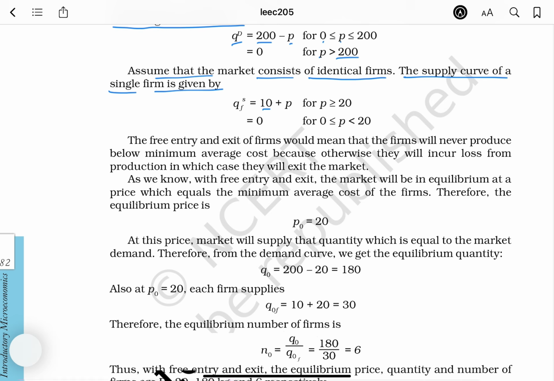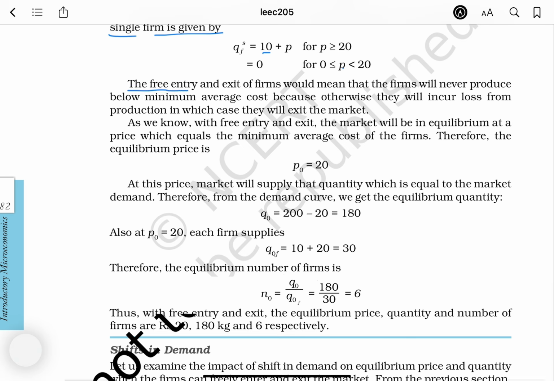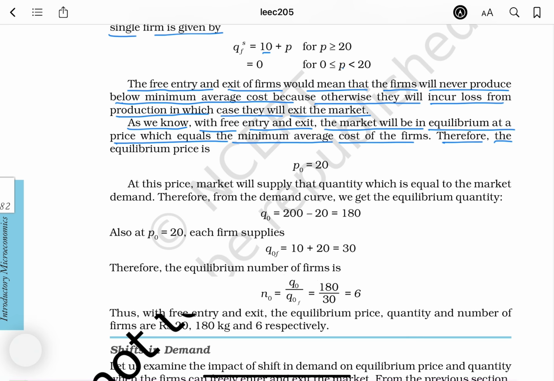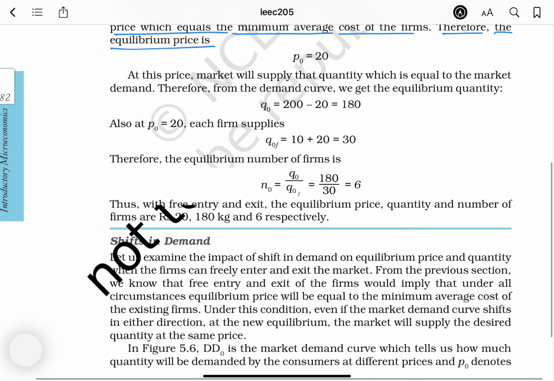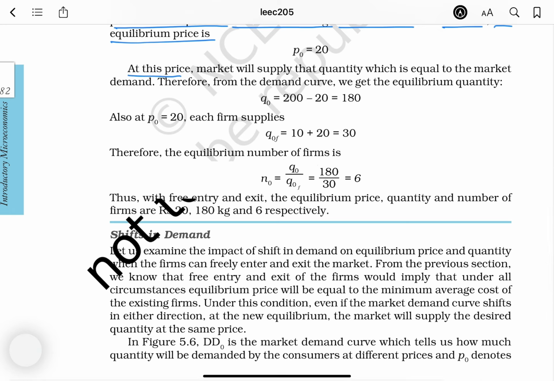and QF equals 0 for 0 less than or equal to P less than 20. The free entry and exit of firms would mean that the firms will never produce below minimum average cost because otherwise they will incur loss from production, in which case they will exit the market. As we know, with free entry and exit, the market will be in equilibrium at a price which equals the minimum average cost of the firms. Therefore, the equilibrium price is P0 equals 20.